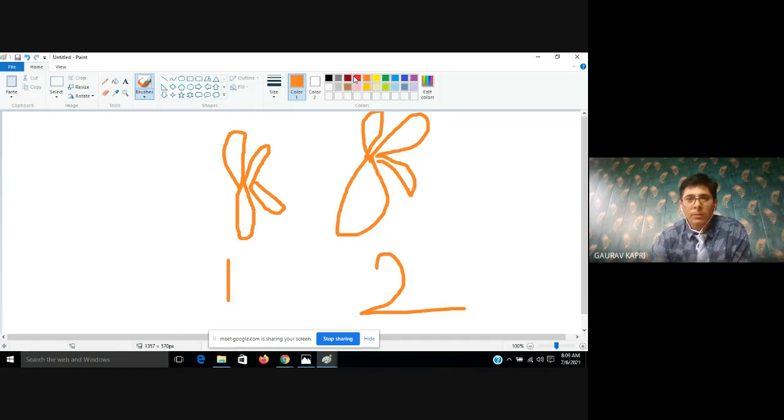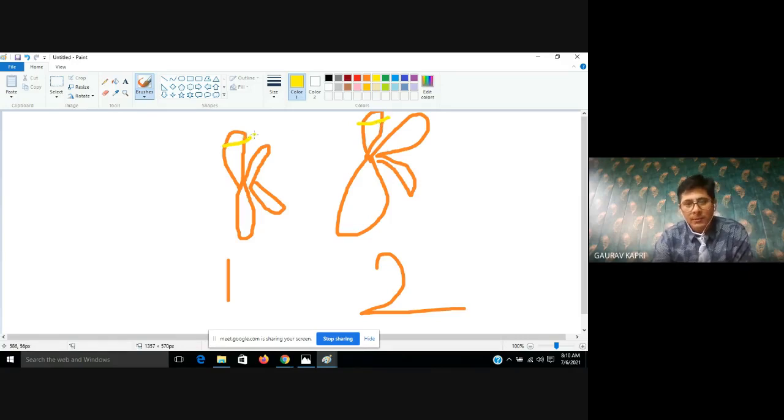Now, actually, what happens? Suppose a gene is here, and a similar kind of gene will be present here in the second chromosome. So this is the position in two different chromosomes, or I should say homologous chromosomes, where the genes are located. This position is quite similar to this one.